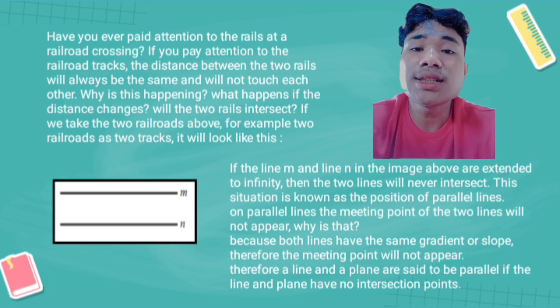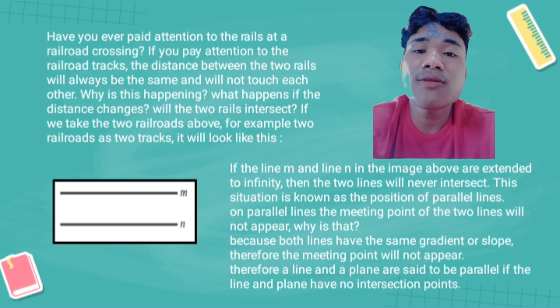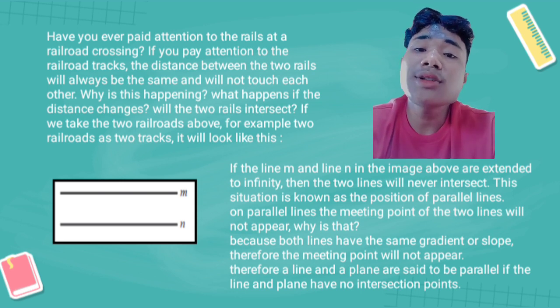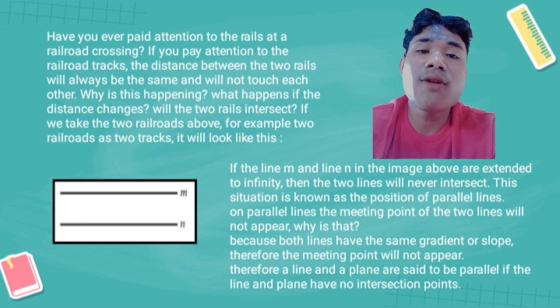This situation is known as the position of parallel lines. On parallel lines, the two lines will never meet. Why is that? Because both lines have the same gradient or slope. Therefore, the meeting point will never exist. Therefore, a line and a plane are said to be parallel if the line and plane have no intersection points.